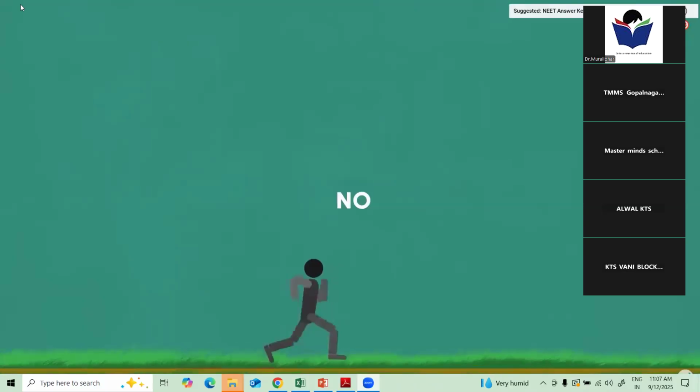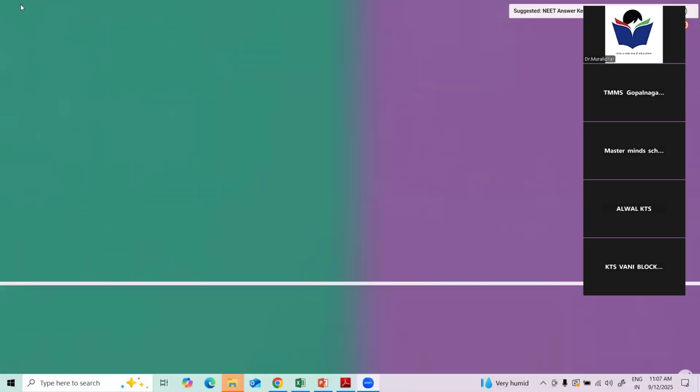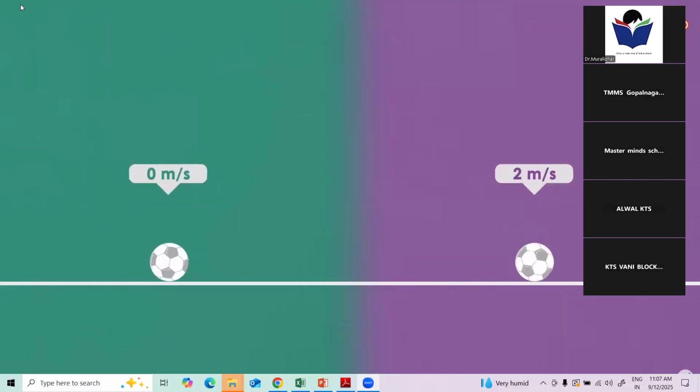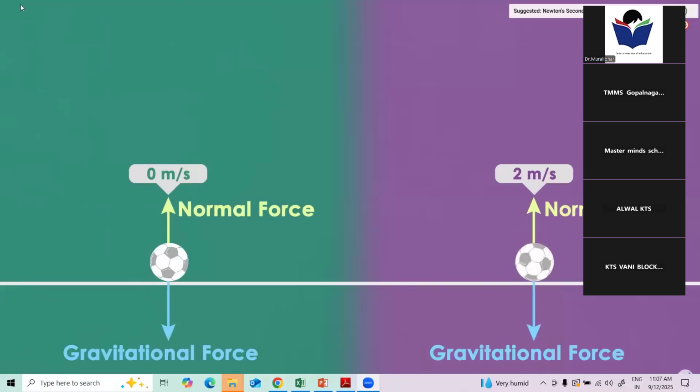You can stop, yes, but gradually. You can also turn, but not sharply. And guess what? It's the same story with every object. Every object will continue to do what it's doing. If it's at rest, it will remain at rest, and if it's in motion, it will stay in motion. But what can change this? Yes, only an unbalanced force can change this.